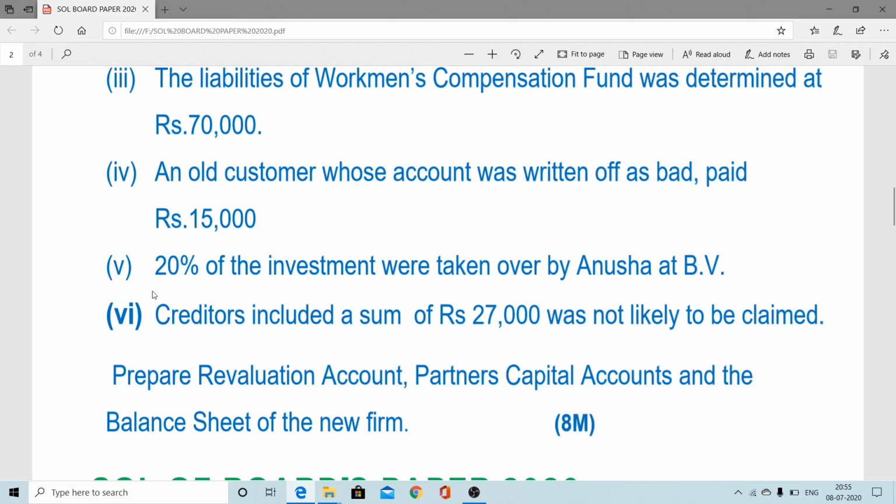Next adjustment: 20% of the investment was taken over by the second partner, that is Anusha, at book value. This is also a common adjustment. Some asset can be taken over by any partner. The entry is that partner's capital account debit to the respective asset.